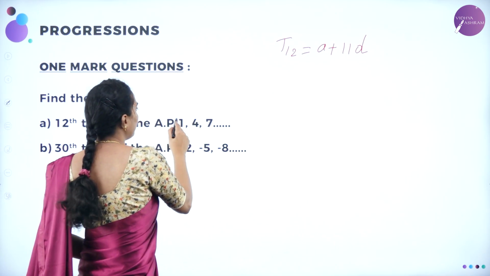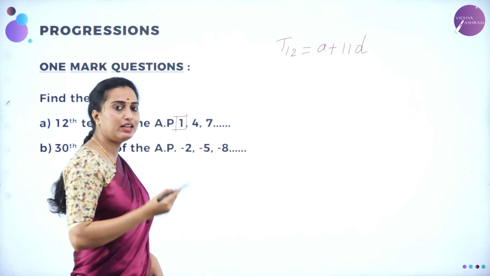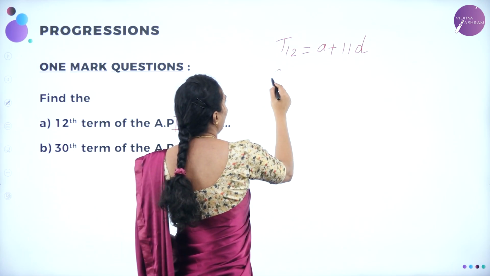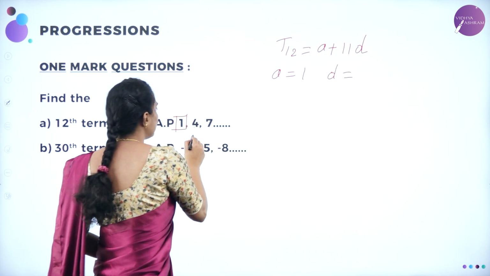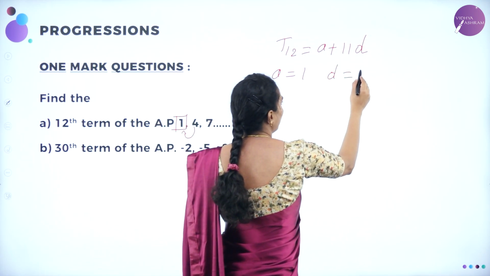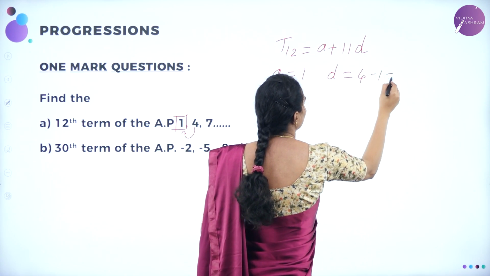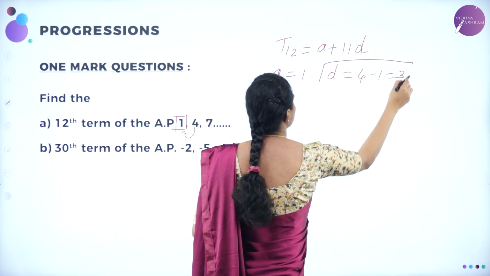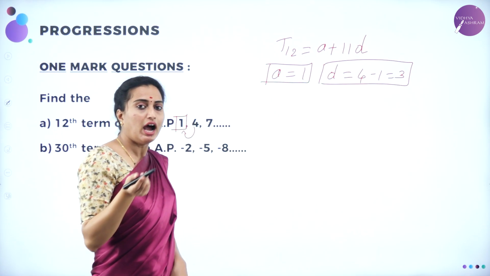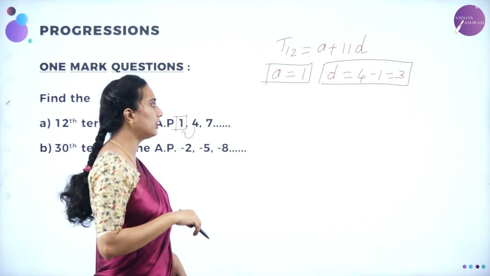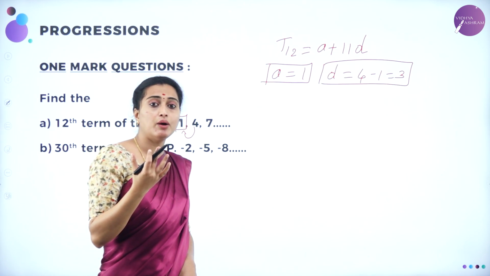Now here the first term they have given is 1, so A is 1, and d is the common difference between these terms, that is 4 minus 1 gives you 3. So d is the common difference which is 3 and A is 1. Therefore, I can substitute here: T12 is nothing but, n is equal to the term 12.